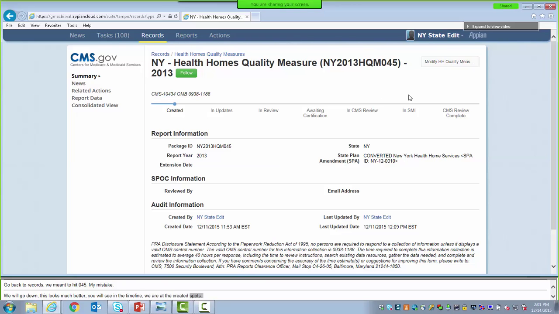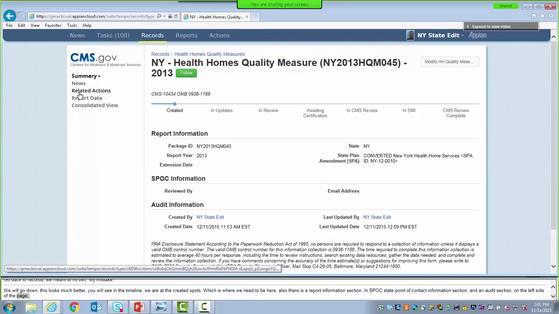There's also a report information section, an SPOC section, which I'll remind you is the state point of contact information section, and an audit information section. You'll notice on the left side of the page, you also have the option to view news related to this report, related actions, report data, and a consolidated view. If there were multiple versions of the report, you would view older versions of the report here as well.